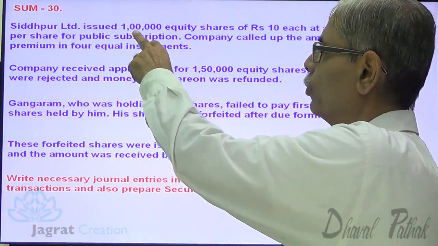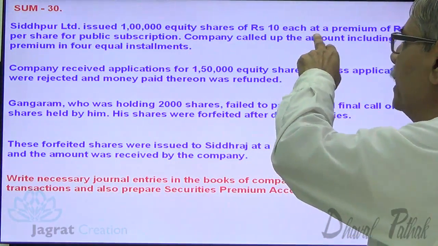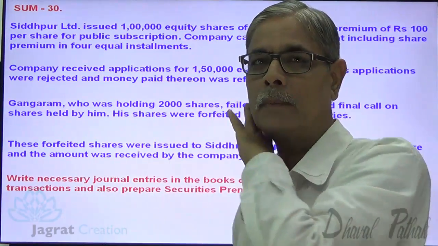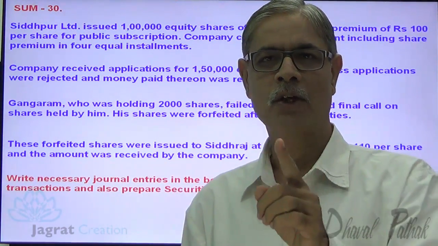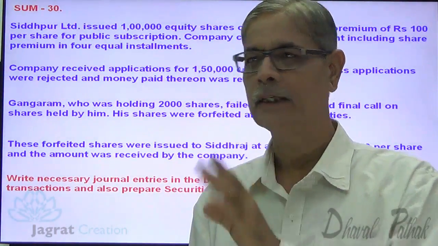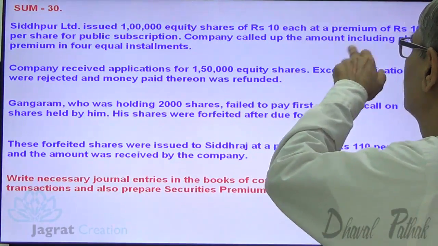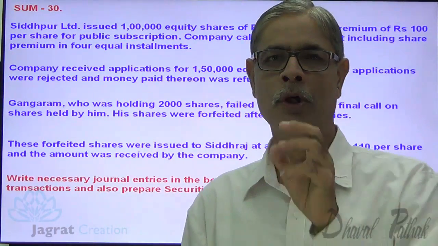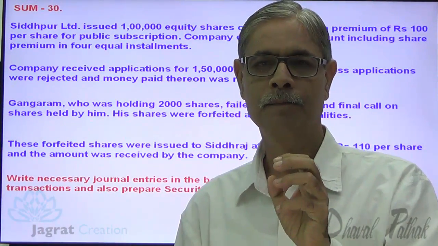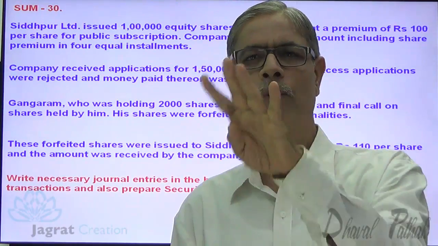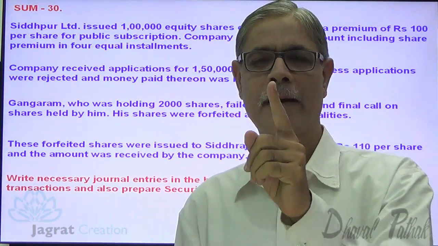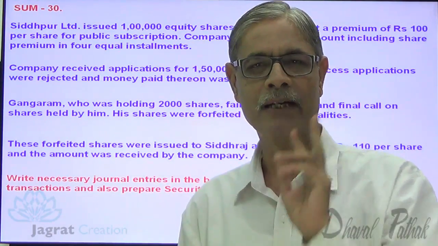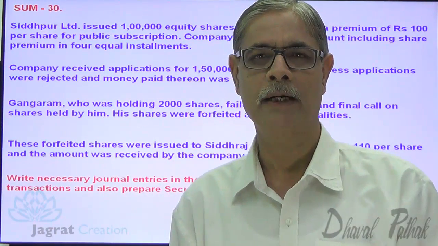Sindhpur Limited issued 1 lakh equity shares of ₹10 each at a premium of ₹100 per share for public subscription. Company called up the amount including share premium in 4 equal installments. What's the total capital? 10 rupees. What's the total security premium? 100 rupees. Both are demanded in 4 equal installments.